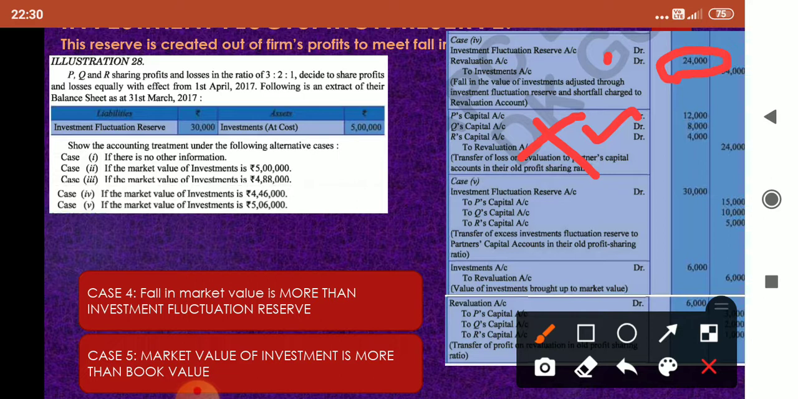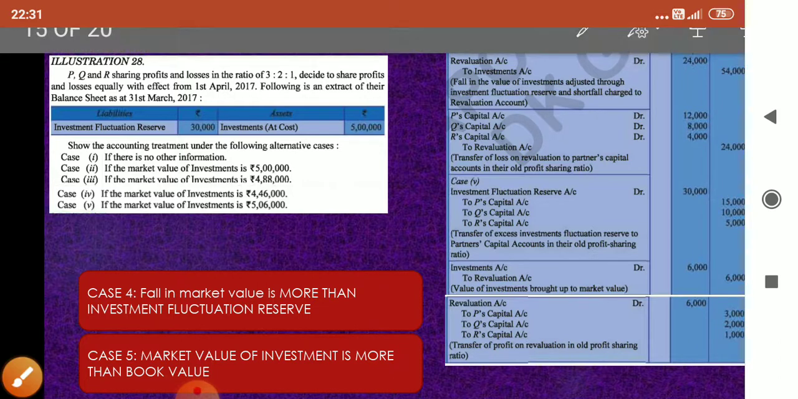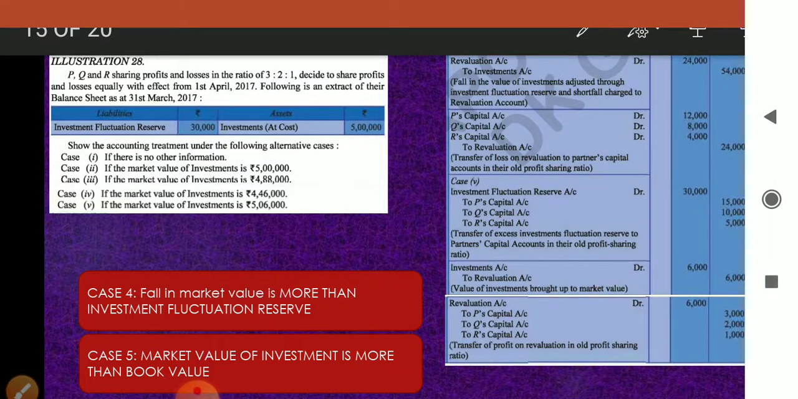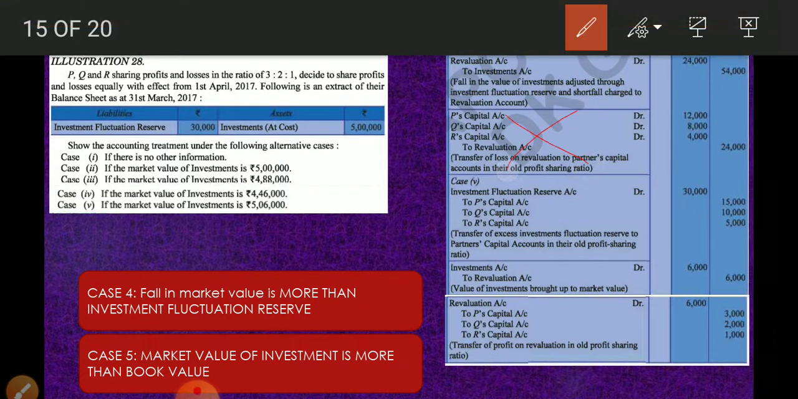Why is it not required? That may not be the only entry in revaluation account. You have other entries also. This is only an extract of the balance sheet. In a full-fledged sum, you don't know whether the partners will have a loss of 24,000 or they may even have a profit. So unless asked, don't pass the second entry. I'll put a mark like this. This entry is not required.